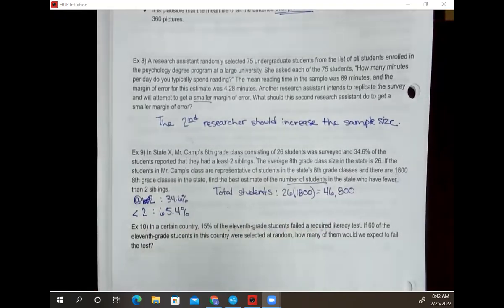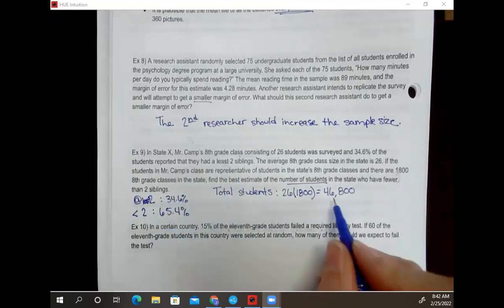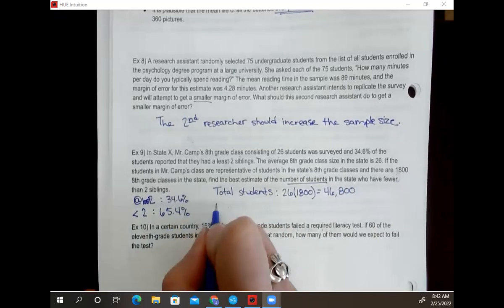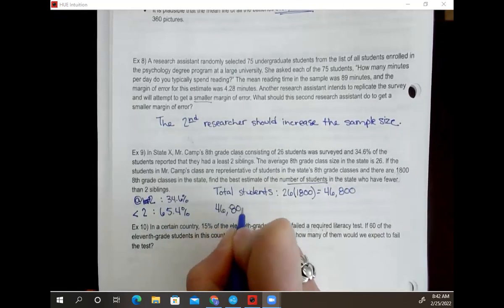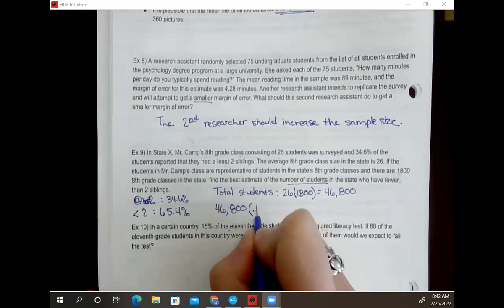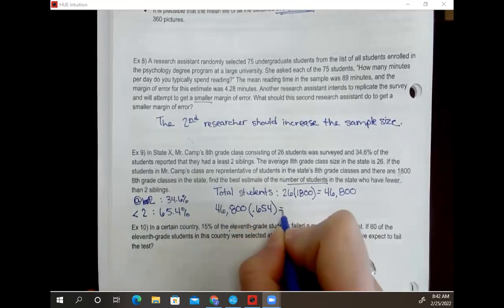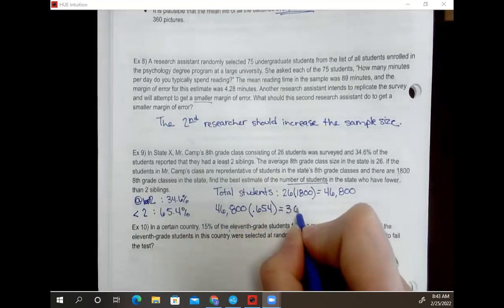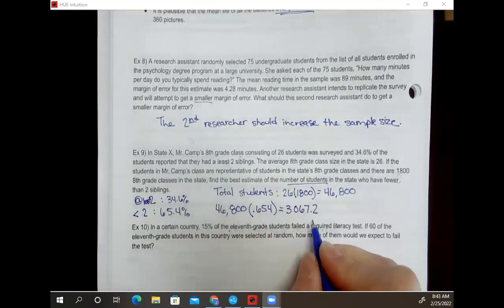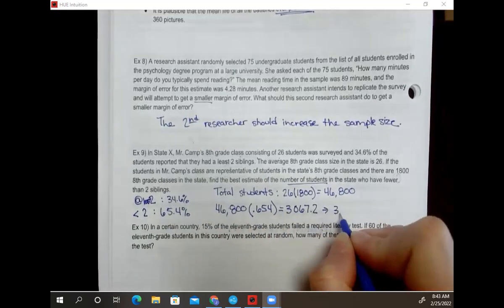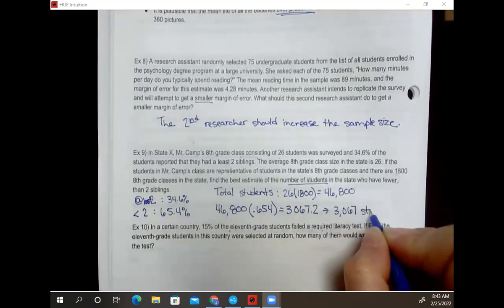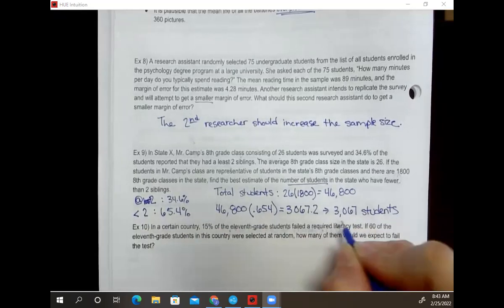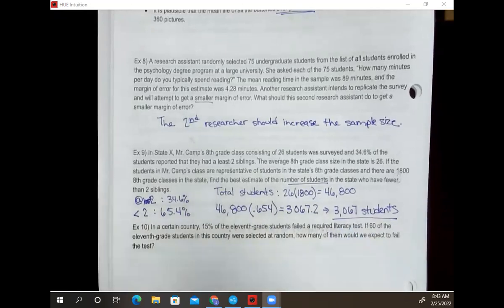And I want to know the estimate for how many of them I would expect to have fewer than 2 siblings. So I would expect about 65% of these 46,000 students have fewer than 2 siblings. So I'm going to take 46,800 by 0.654. And that gives me 3067.2. I can't have 0.2 of a student. So 3,067 students. I would expect about 3,000 students in 8th grade classes in this state to have fewer than 2 siblings.